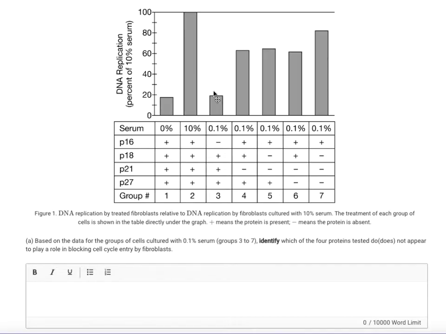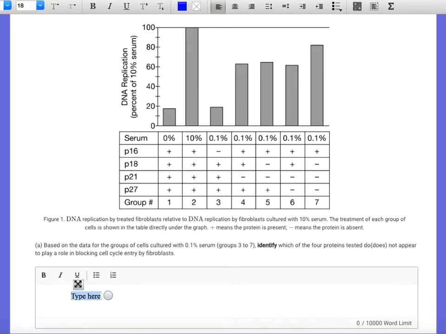So it looks to me like the only one with significant drops in levels, like these might a little bit, right? But it looks like the one with the significant drop is going to be this group 3, and the only inhibitor that is not present is going to be P16. So it looks like if you take P16 away, this is still inhibited. So you could definitely make the argument that P16 is the one that does not play a role when it's not present.